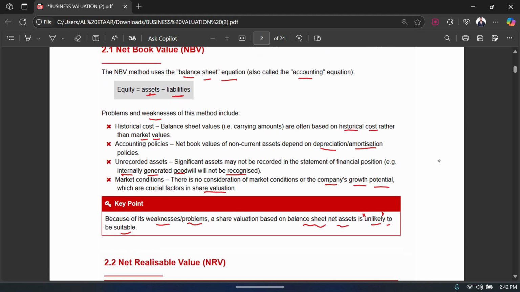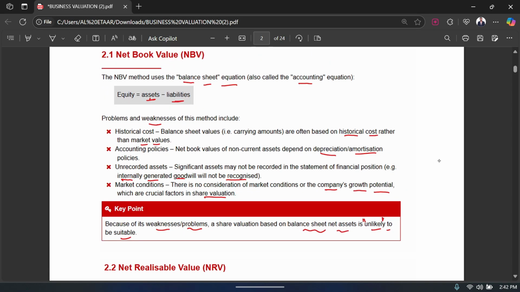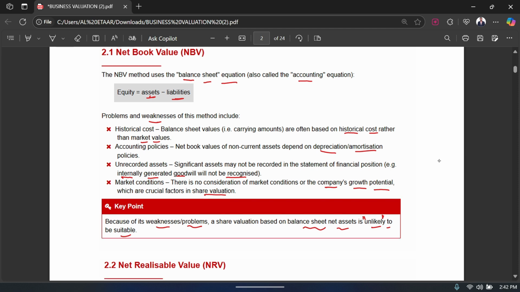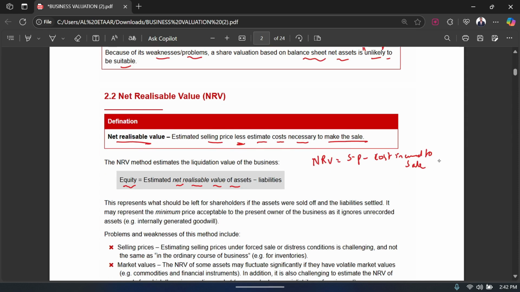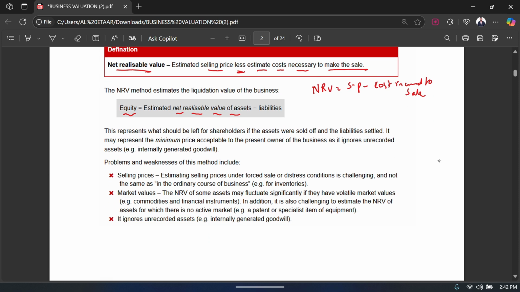You can see it's the same as the net book value. In the net book value, we were subtracting the liabilities from the assets value that we get from the balance sheet, right? Over here, the only difference is that you are taking the NRV of the assets rather than the balance sheet value of the assets. So you took the NRV of the assets and subtracted the liabilities, and you got your value of the business. Okay. Now there are a few problems and weaknesses of this method also.